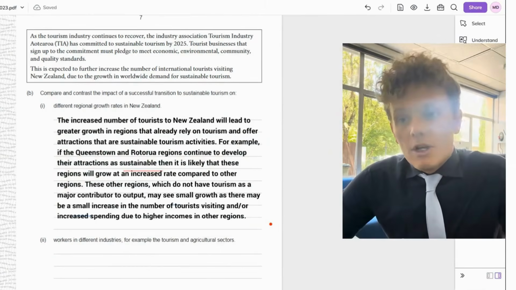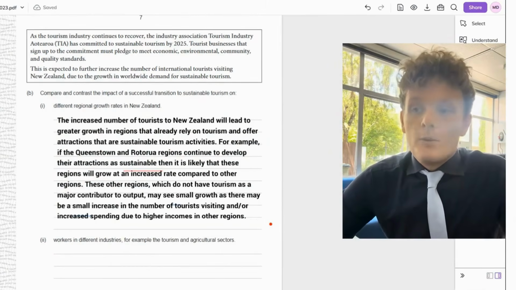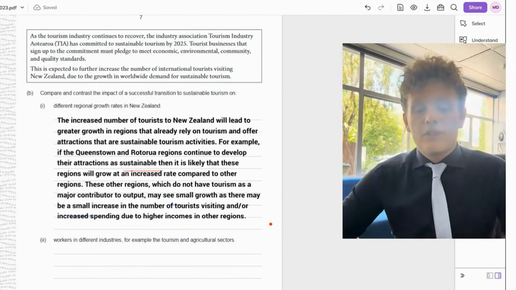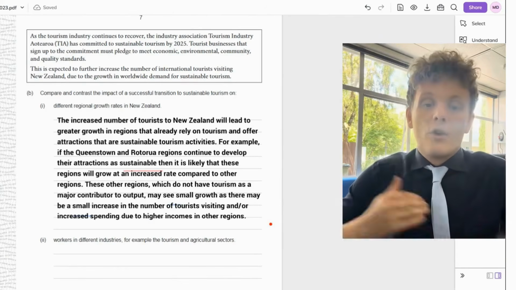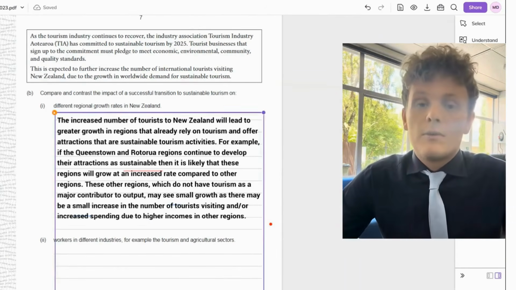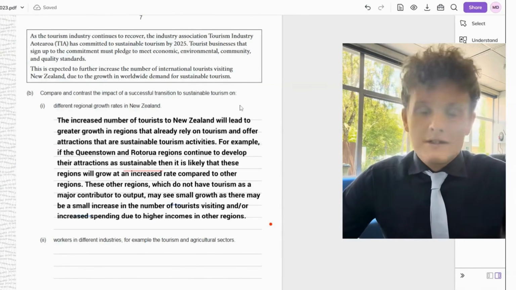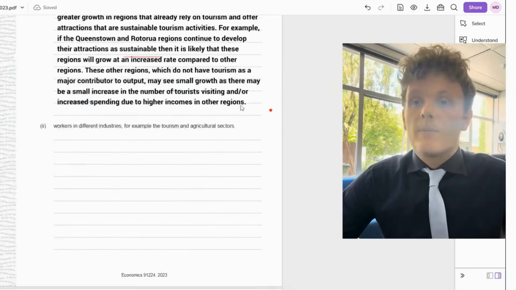These other regions which do not have tourism as a contributor to output may see small growth, as there may be an increase in the number of tourists visiting and increased spending due to higher incomes in other regions. But the main idea here is if you're already benefiting from the tourism and the sustainable targets, you're going to continue to benefit from that.